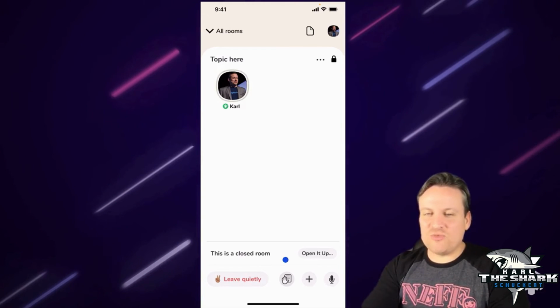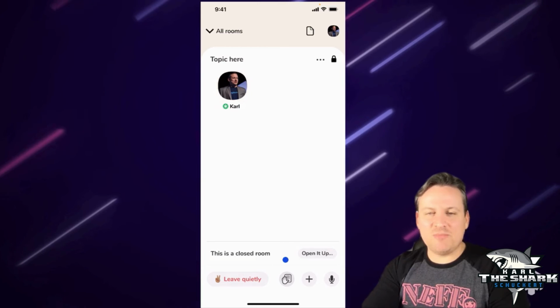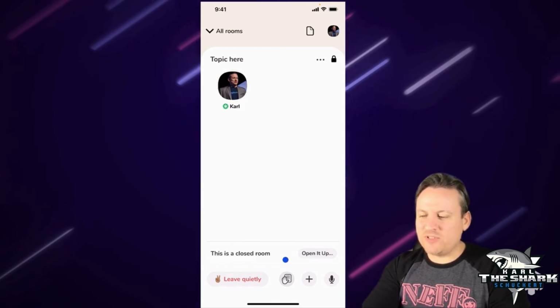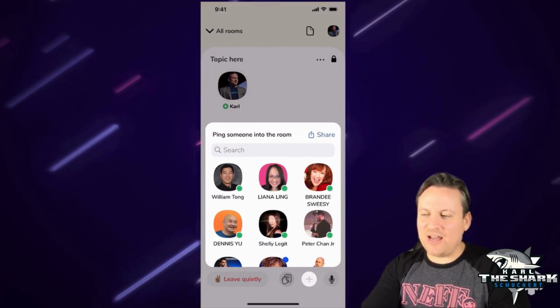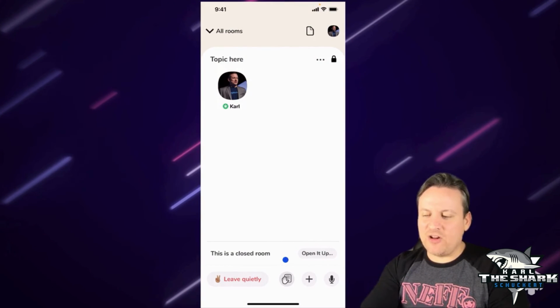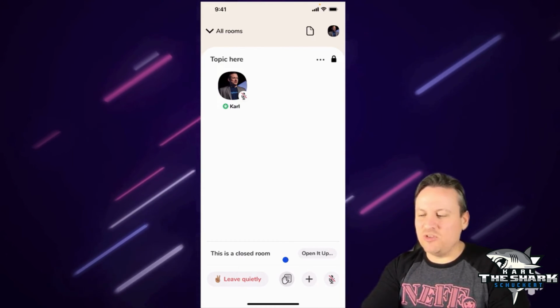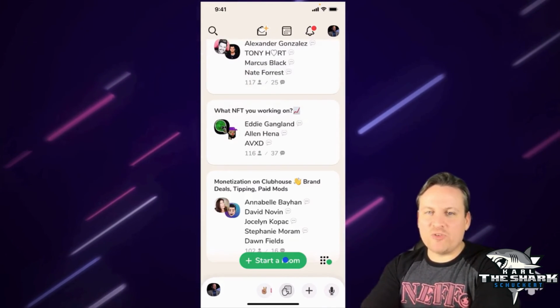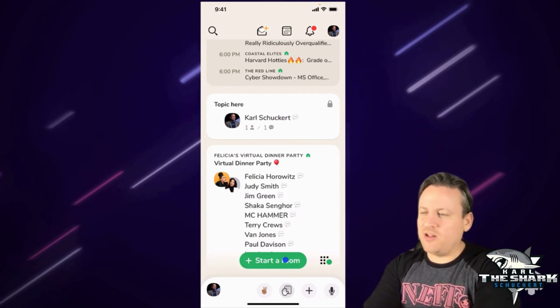The next thing here is you could raise your hand, and that's if it's enabled. You can decide to make that enabled in the room settings, and then you could turn that on and you could turn it off. You could also hit this add, and you can add people to the room from there, and then also you can mute yourself. And it's really good etiquette to mute yourself when you're done, okay? So I'm going to leave the room because we're kind of running out of time, and this was just a review. We'll get more into rooms on another recording.